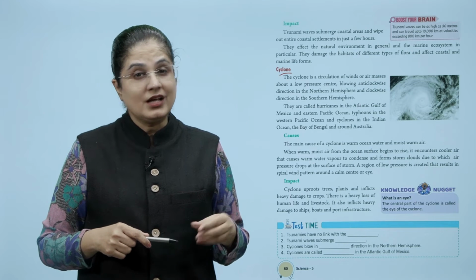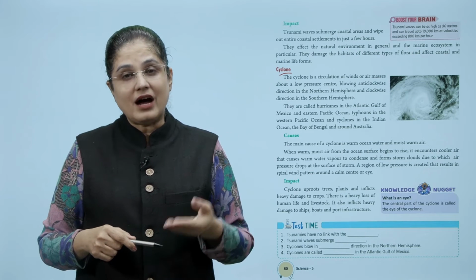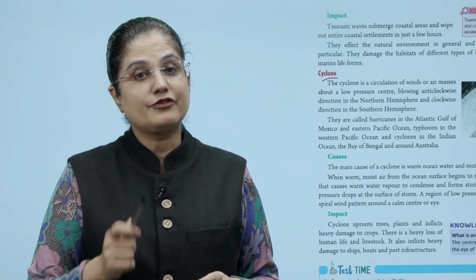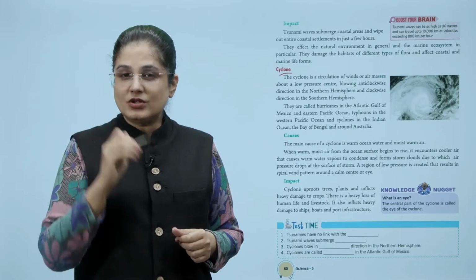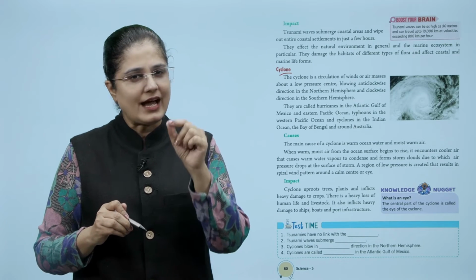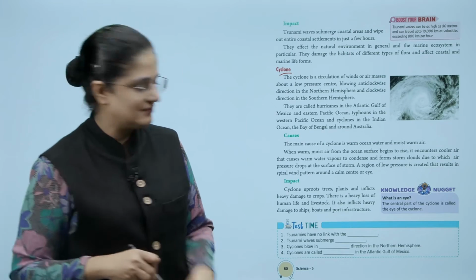A cyclone uproots trees and plants and inflicts heavy damage to crops. There is a heavy loss of human life and livestock. It also inflicts heavy damage to ships, boats and port infrastructure.